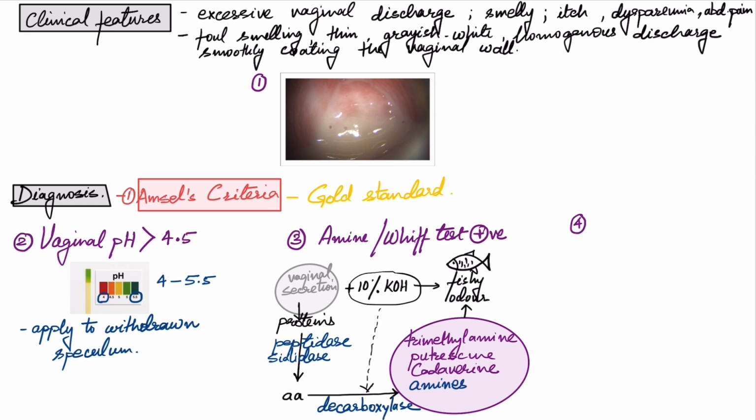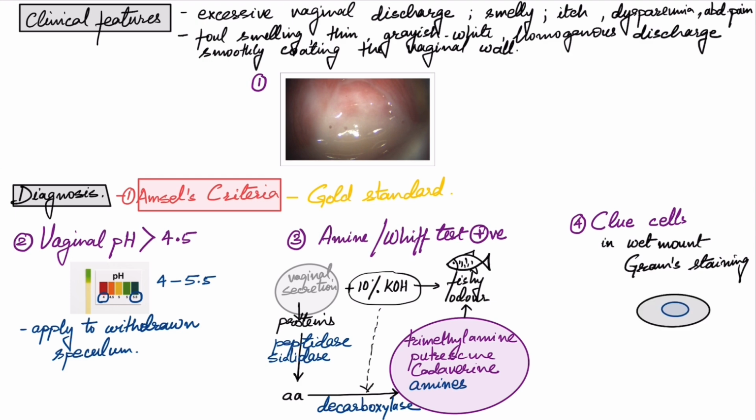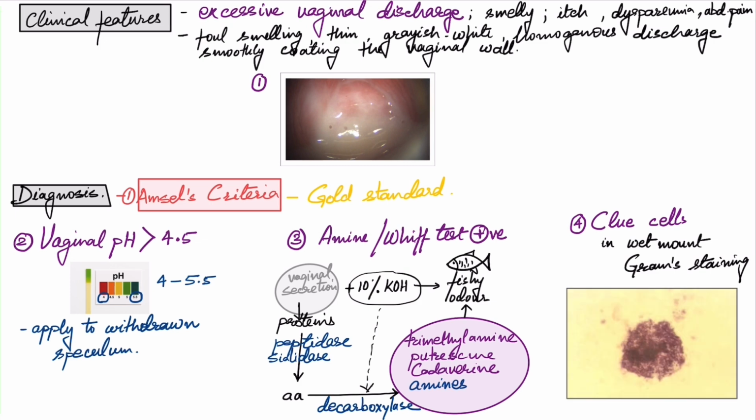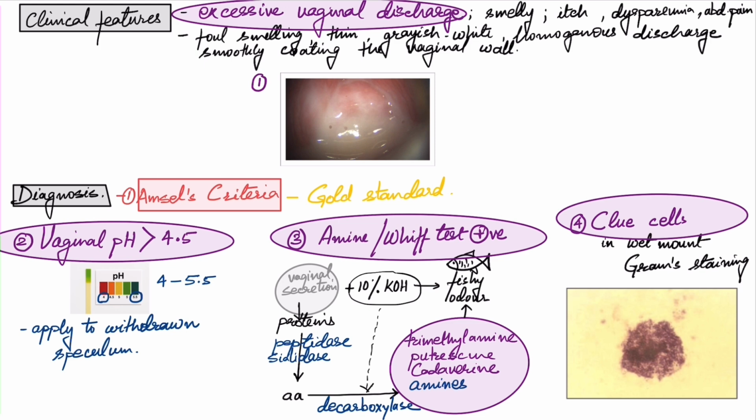The fourth criteria is the detection of clue cells in wet mount or in gram staining. What are clue cells? These are vaginal epithelial cells which are studded by bacteria on the surface. So this is the shed vaginal epithelium studded by the bacteria, and it looks like this under the microscope. So Amsel's criteria has 4 criteria, 3 out of which should be fulfilled to diagnose bacterial vaginosis.